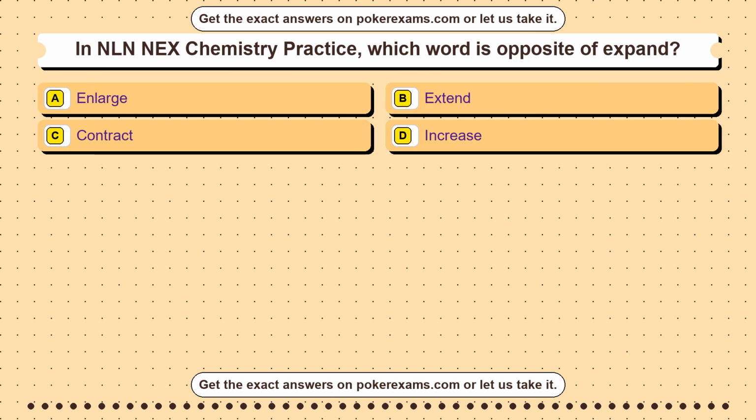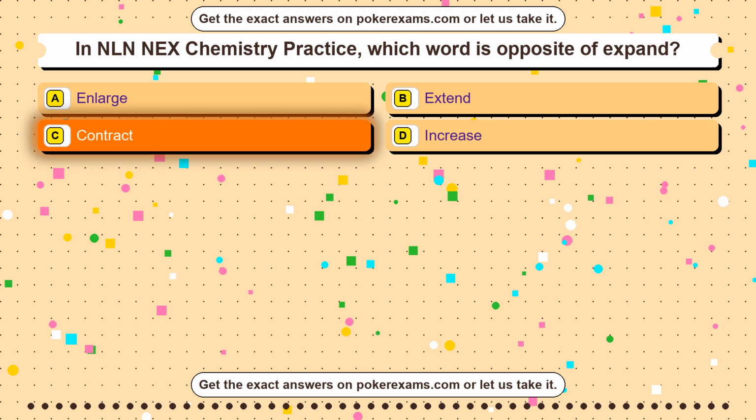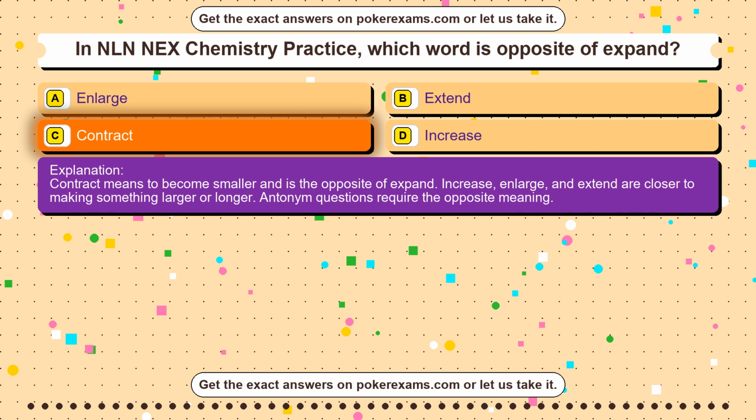Question 43. In NLN NEX Chemistry Practice, which word is opposite of expand? Option A, enlarge. Option B, extend. Option C, contract. Option D, increase. The correct answer is option C, contract. Contract means to become smaller and is the opposite of expand. Increase, enlarge, and extend are closer to making something larger or longer. Antonym questions require the opposite meaning.